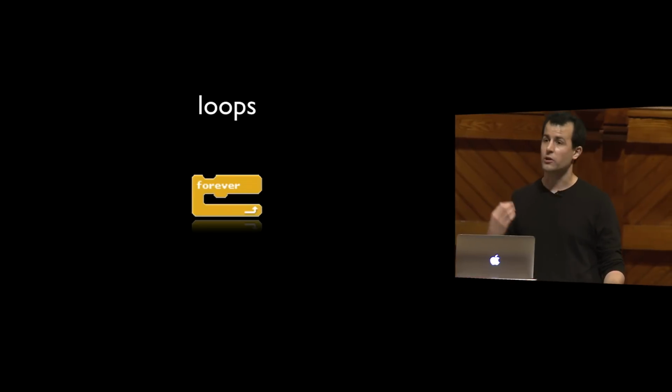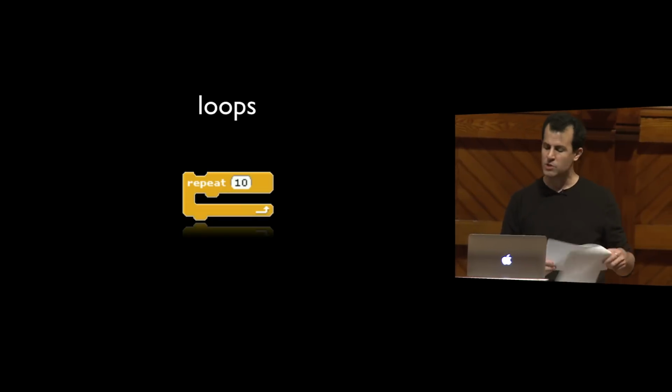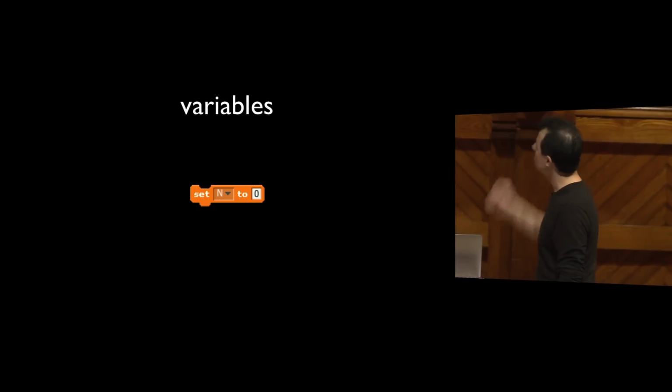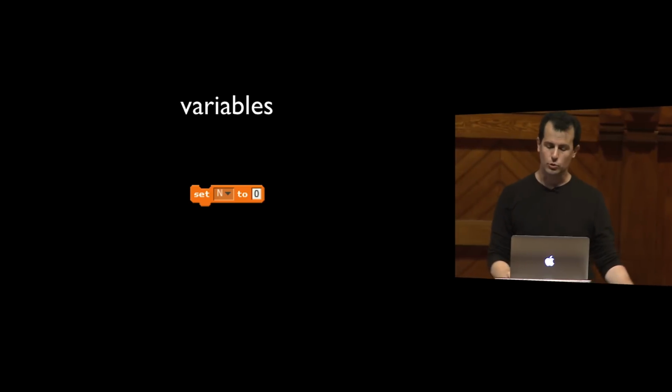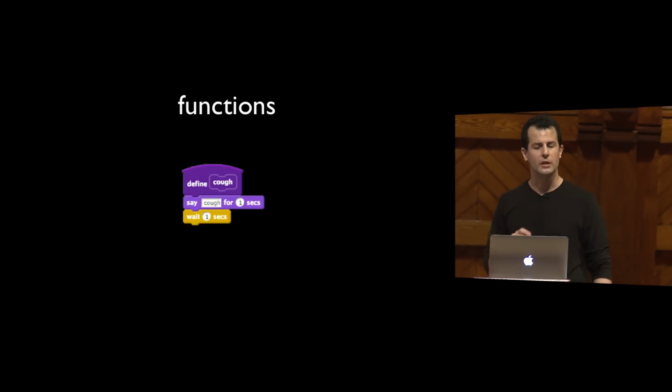And now we have loops. There's a nice forever loop in Scratch, which literally means that. Do whatever's inside of this again and again and again. You can be more concrete and say do the following thing 10 times. You can also use variables. You can come up with any name in that little drop-down and say give me a variable called n and set it equal to some value. And then you can have functions, but more on those in just a moment.